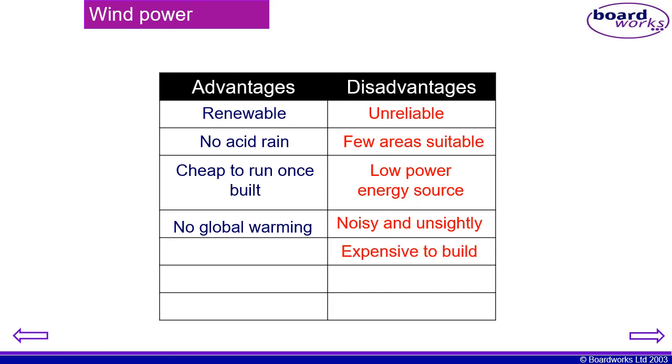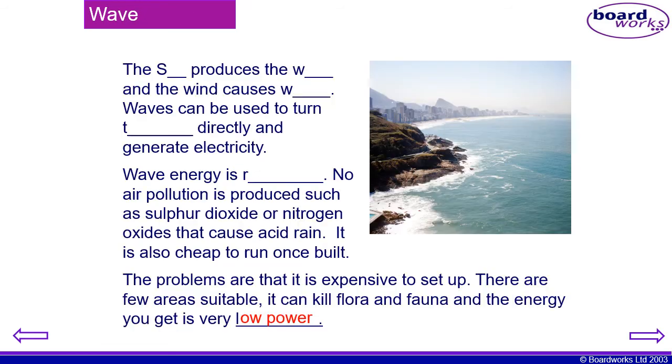They are expensive to build, but yes, it's cheap once they are built, but firstly it is expensive to build. A large area is required because they produce low power energy, so we have to put so many windmills in one place. And they can kill migratory birds. Again, it is not very environmentally friendly.